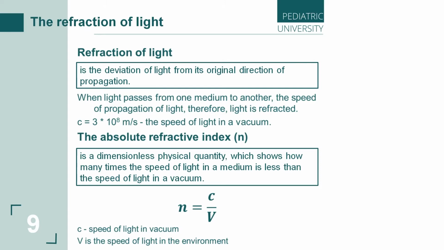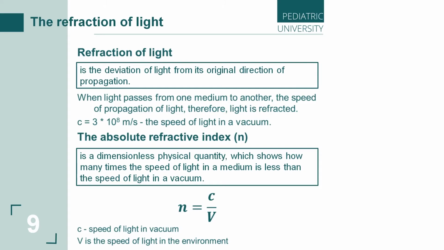What does the concept of refraction of light mean in general? Refraction of light is the deviation of light from its original direction of propagation. This is the definition of refraction.